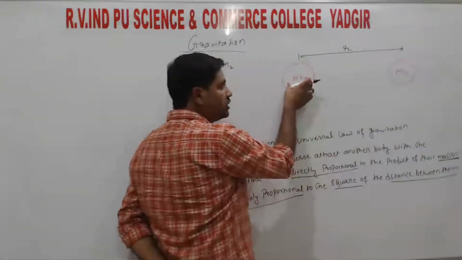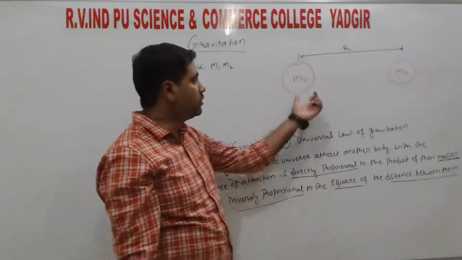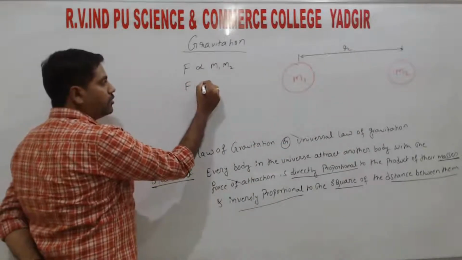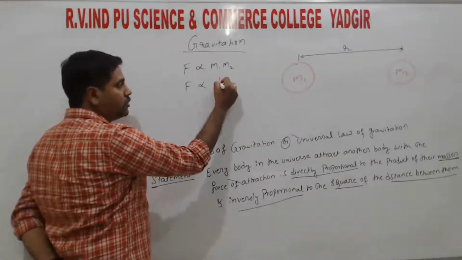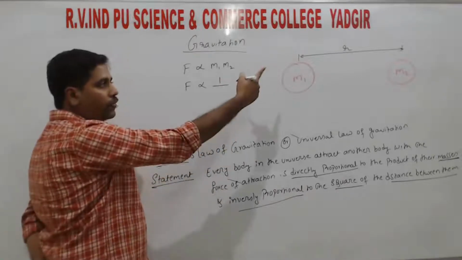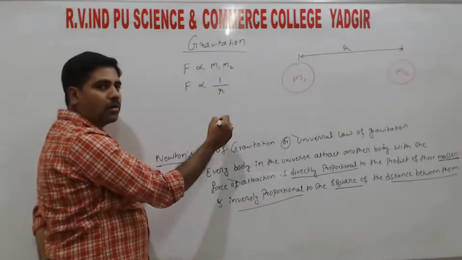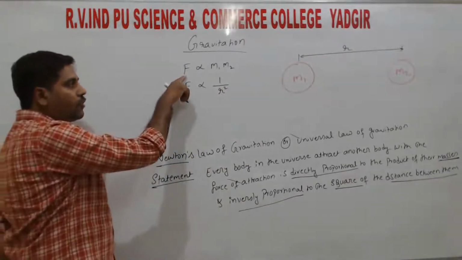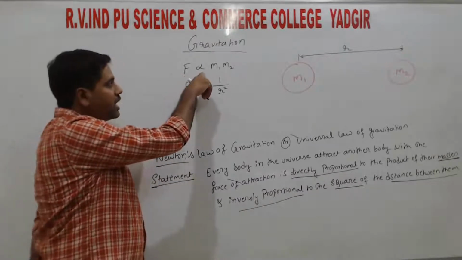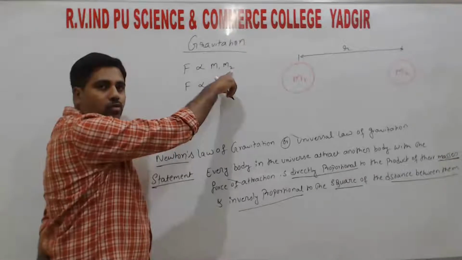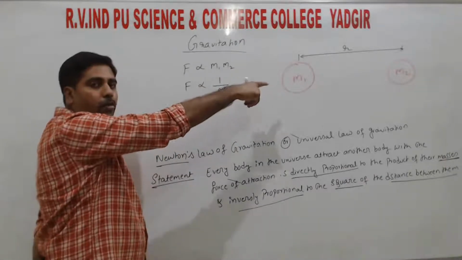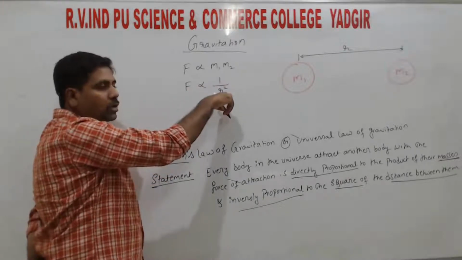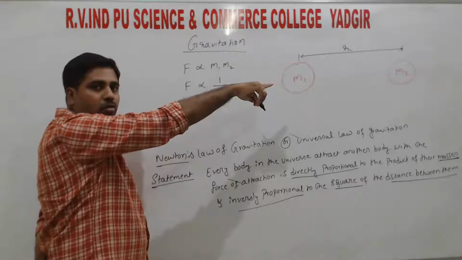Distance between them means distance between the two masses. So the distance between two masses here is r, right? So F is inversely proportional. Inversely proportional means 1 divided by the square of the distance. The distance we took is r, so square means r square. So the force of attraction between any two objects is directly proportional to the product of their masses, and inversely proportional to the square of the distance between the two masses.